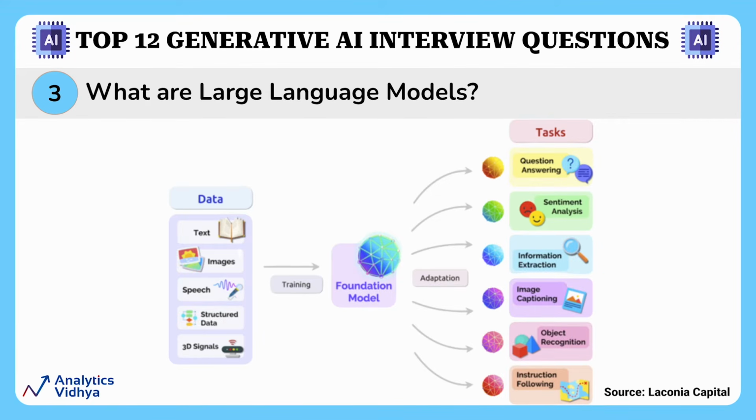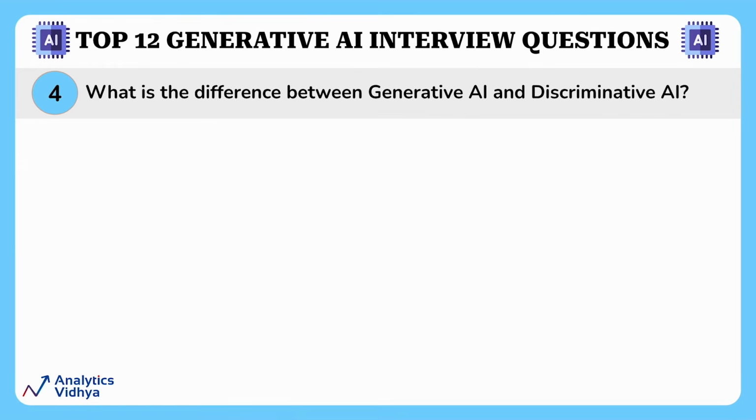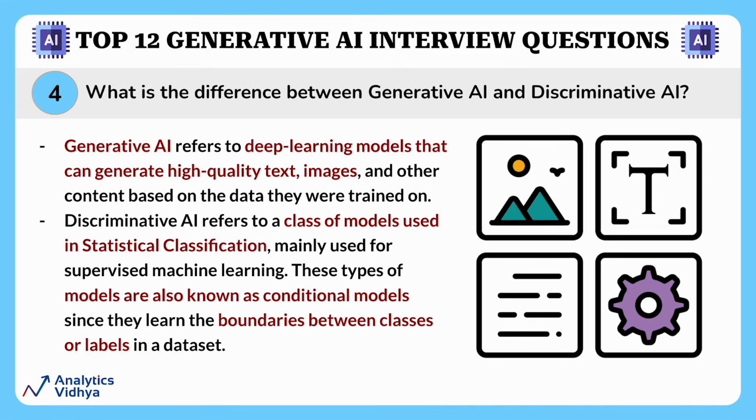Now, let's move on to the next question. Our next question is, what is the difference between generative AI and discriminative AI? First, let's look at the definitions and then we'll move on to the differences. Generative AI refers to deep learning models that can generate high quality text, images, and other content based on the data they are trained on. We have already covered this topic in detail in our very first question.